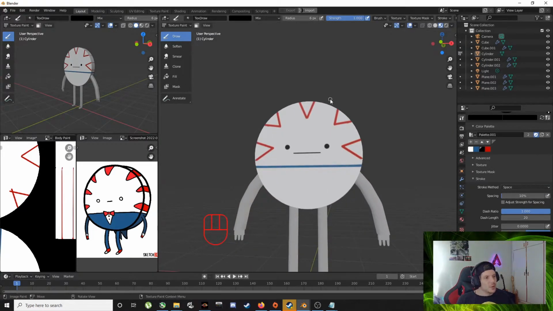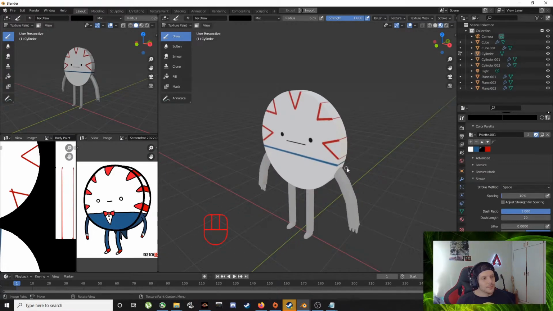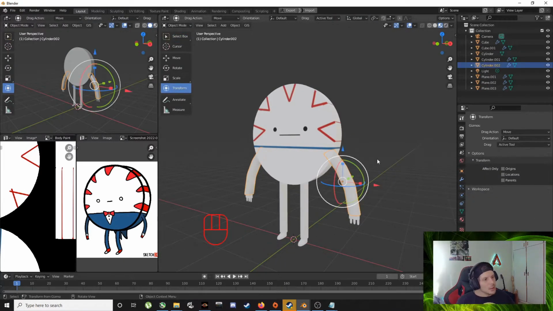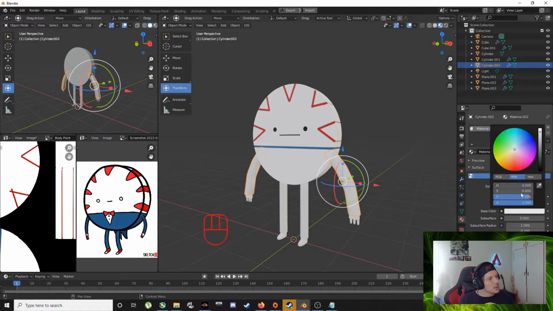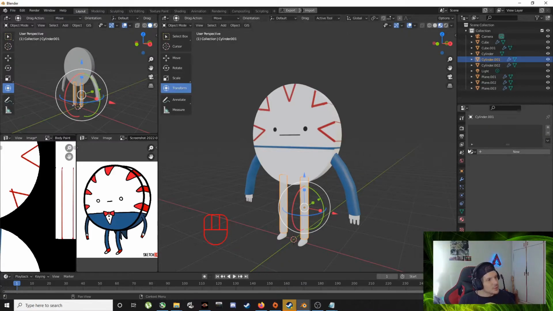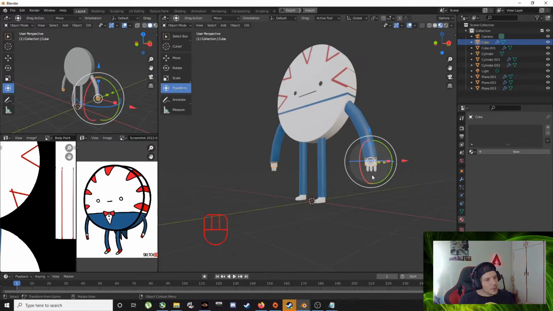So let's fill in the blue, fill in the red, and then start adding the black lines around. Also, what we can do to make this thing a bit easier on the eye, let's just do the colors like we have on the suit here. So we're gonna say new material, color, blue. Pants, we use that same material, right? Hands are red.